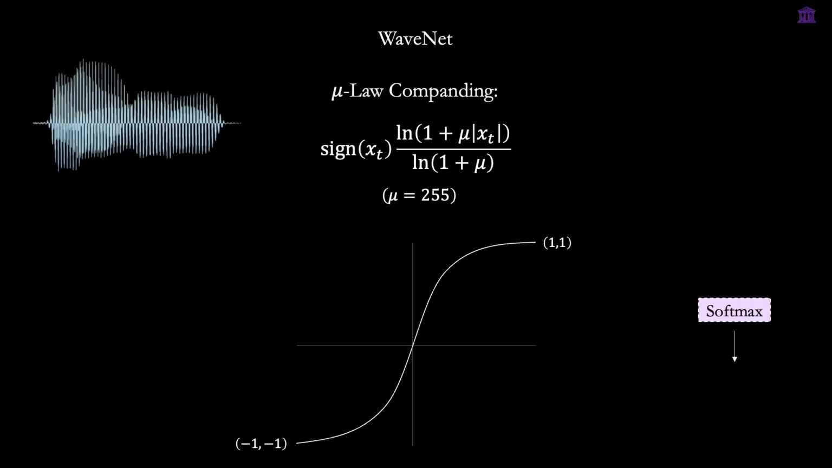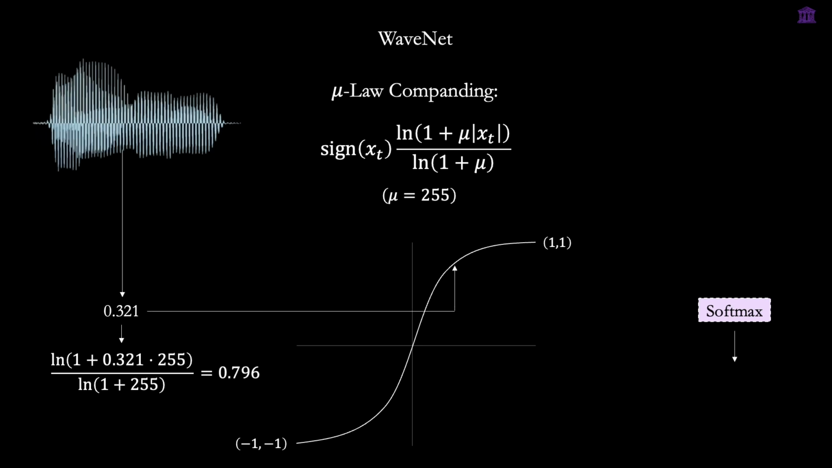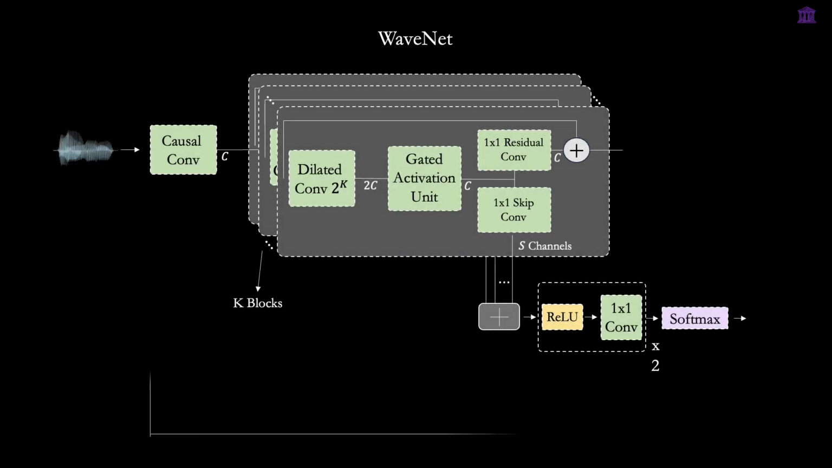So how does it work? We take an audio sample from our signal, for example this one, and plug it into the mu-law formula. We can visualize its behavior right here on the graph. Because the output of this formula is always between -1 and 1, we scale and shift it to a range of 0 to 255, and then round it to the nearest integer. This gives us the exact categorical class we want our model to predict. Now, instead of choosing from 65,000 values, the softmax function only needs to predict a probability distribution over 256 discrete classes.